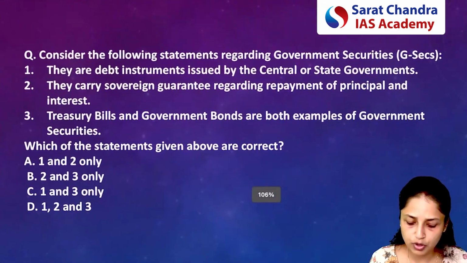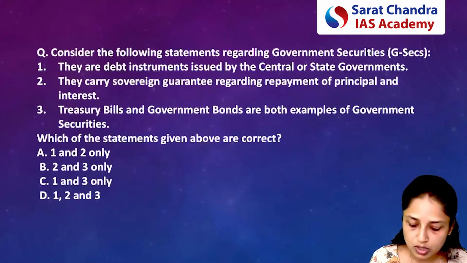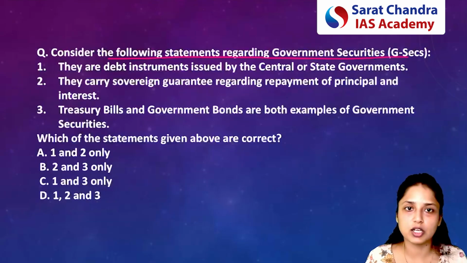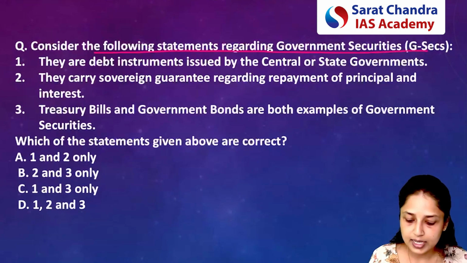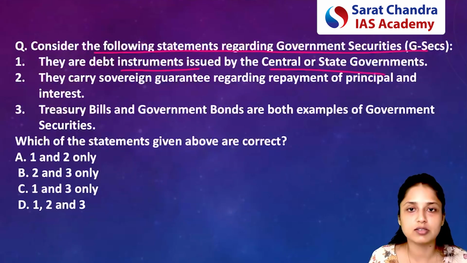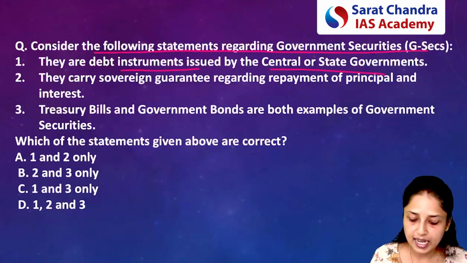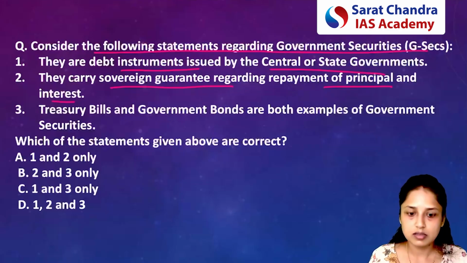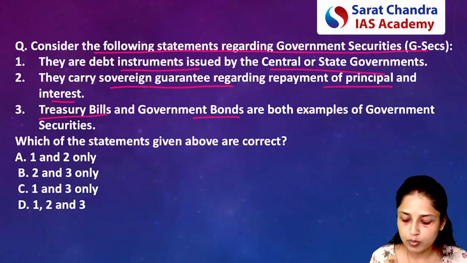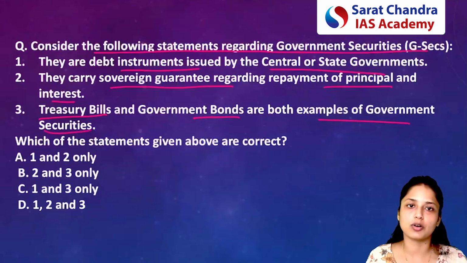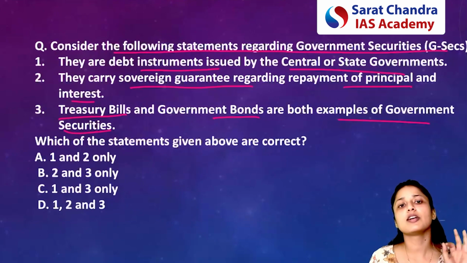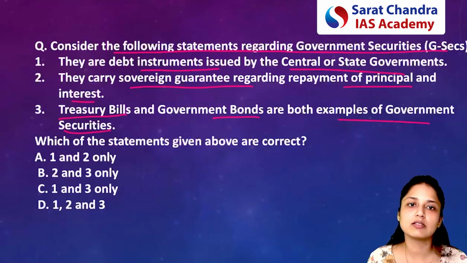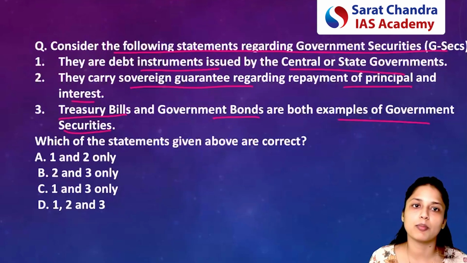Now a practice question for you. Consider the following statements regarding government securities. First, they are debt instruments issued by the central or state government. Second, they can carry sovereign guarantee regarding payment of principal and interest. Third, T-bills and government bonds are both examples of government securities. I think we discussed government securities in very detail, so please try to give the answer to that question in the comment section.